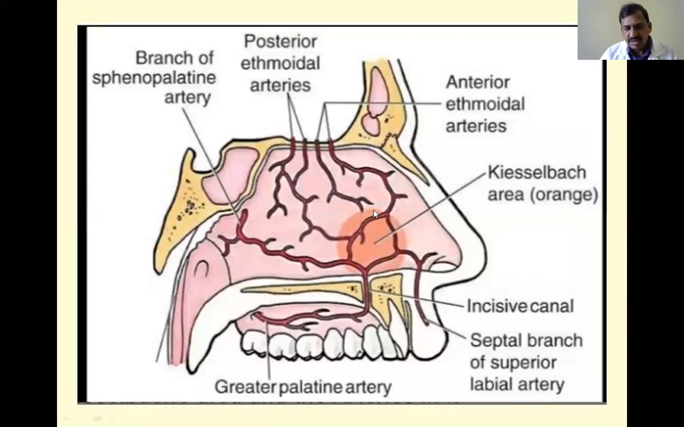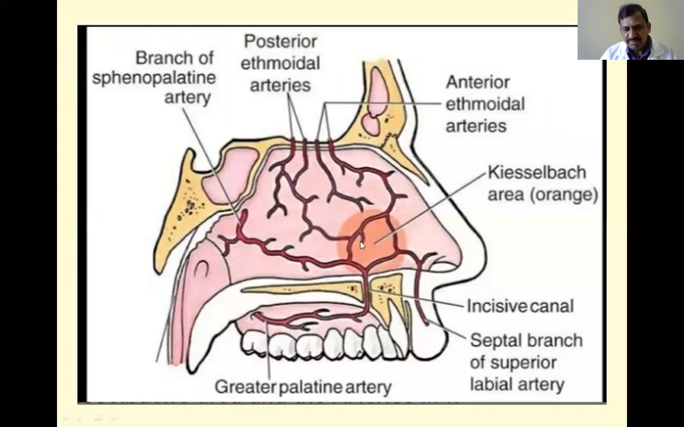This is the circled area, called Little's area. You see here, this is the sphenopalatine artery. This is the short, and this is the long sphenopalatine artery taking part. And from the anterior ethmoidal artery, and this is the septal branch of the facial artery. From the superior labial branch there is a septal branch, and this is also taking part. And from below there is another artery, the greater palatine artery. These four arteries together form the anastomosis at this area, that is the antero-inferior quadrant or antero-inferior part